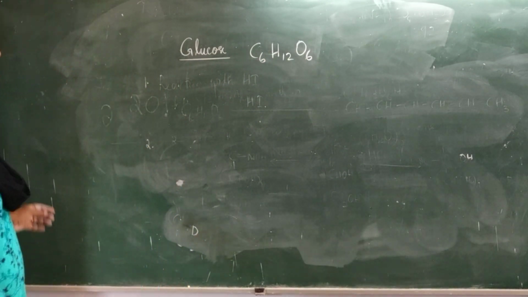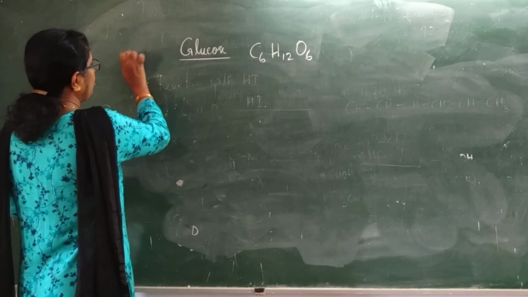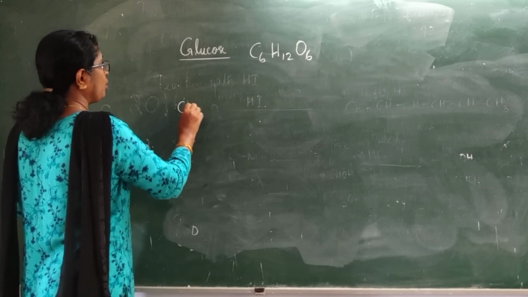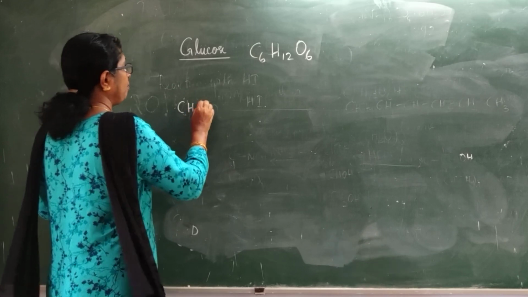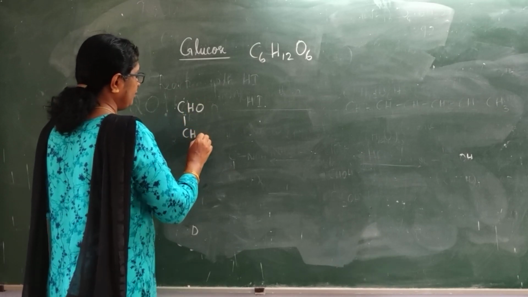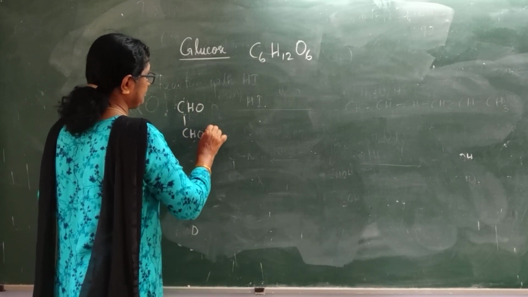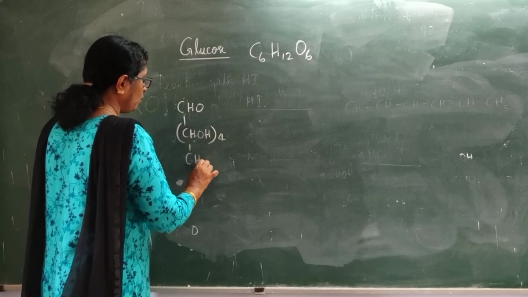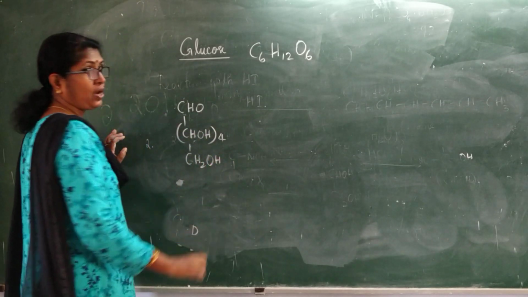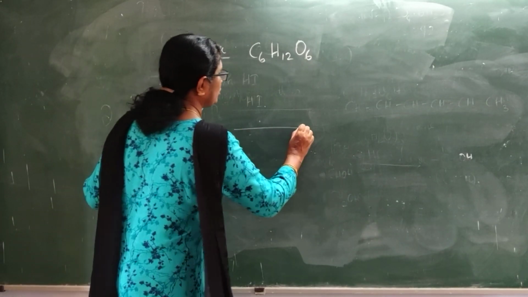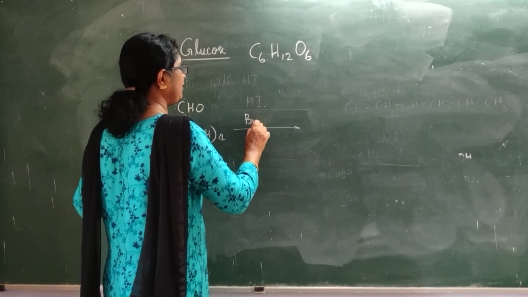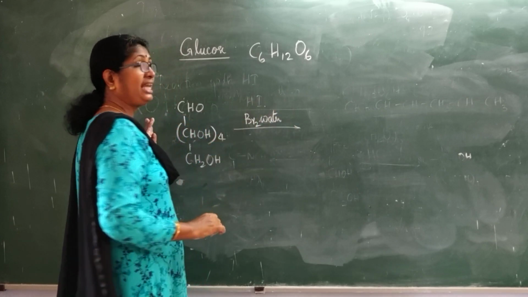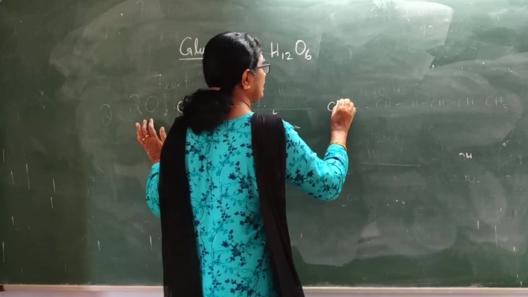Now when glucose is oxidized with a mild oxidizing agent like bromine water, you will get a monocarboxylic acid with the same number of carbon atoms. And we know that out of aldehydes and ketones, only aldehydes can be easily oxidized, isn't it? So bromine water, which is a weak oxidizing agent, can oxidize only the aldehyde group to carboxylic acid.